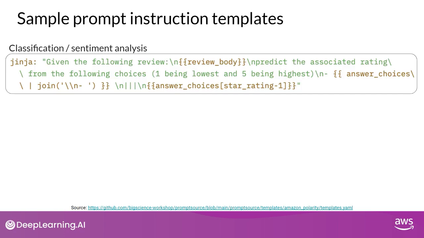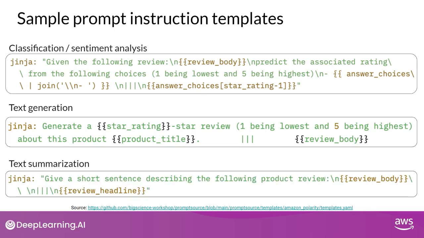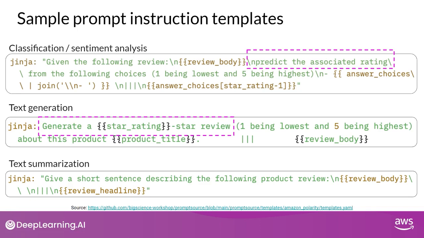Here are 3 prompts that are designed to work with the Amazon Reviews dataset, and that can be used to fine-tune models for classification, text generation, and text summarization tasks. You can see that in each case, you pass the original review, here called review body, to the template where it gets inserted into the text that starts with an instruction like predict the associated rating, generate a star review, or give a short sentence describing the following product review. The result is a prompt that now contains both an instruction and the example from the dataset.